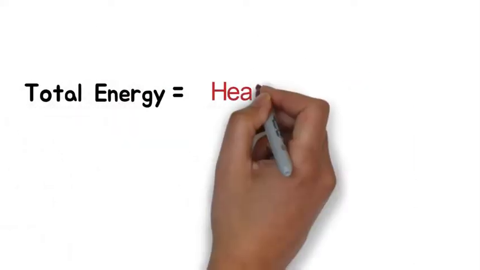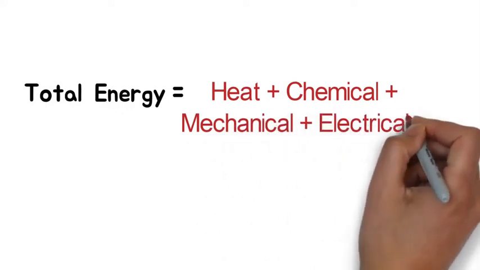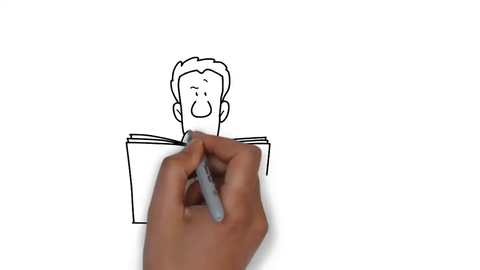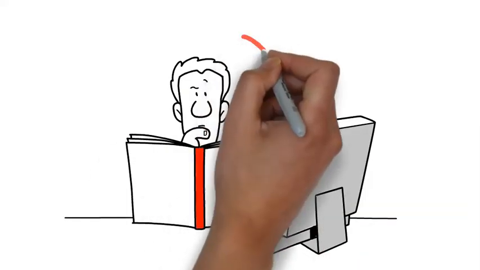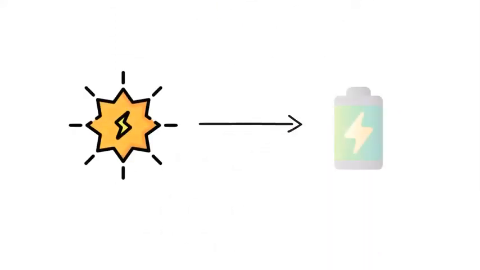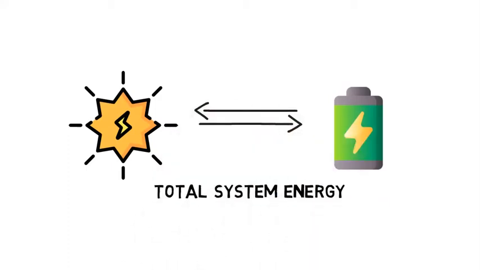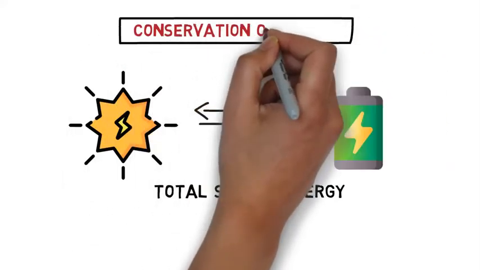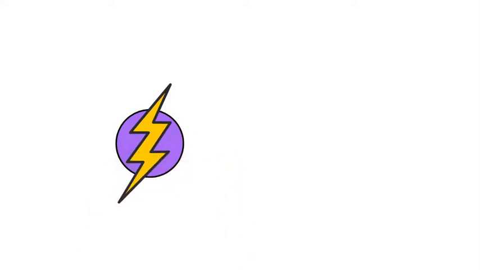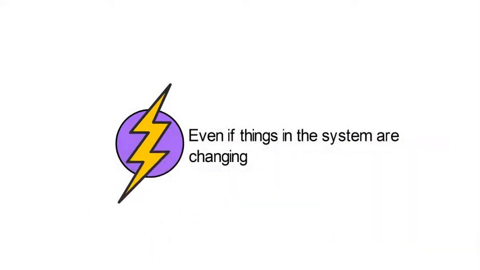Well, the first law of thermodynamics states that for a given system, the total energy remains constant. You've likely heard it stated in simplified terms as, energy can be neither created nor destroyed. Another way to say it is that energy can be converted from one type to another on a given system without losing or gaining total system energy. This idea is called conservation of energy. A system conserves or retains all its original energy even if things in the system are changing.